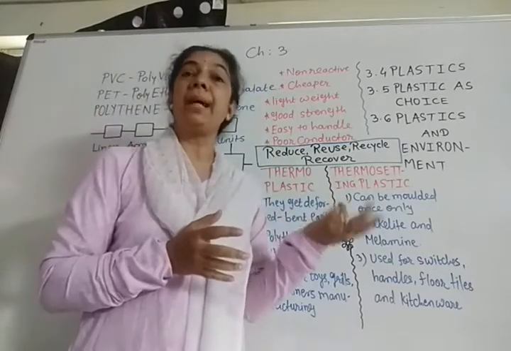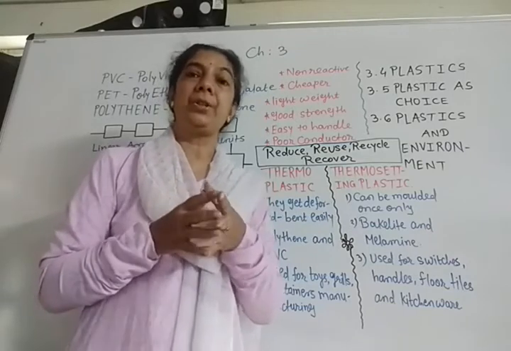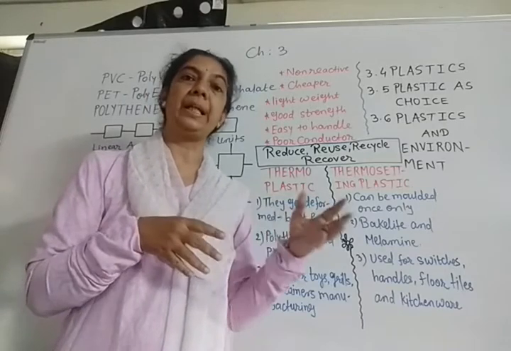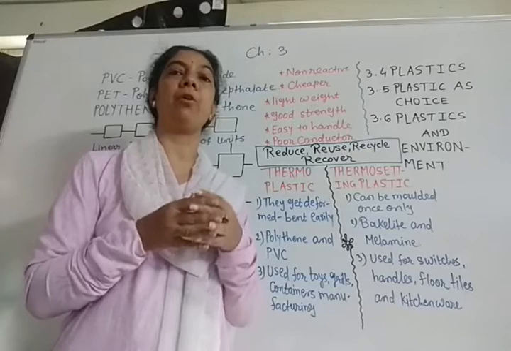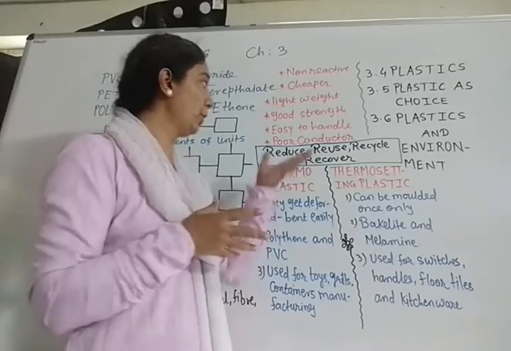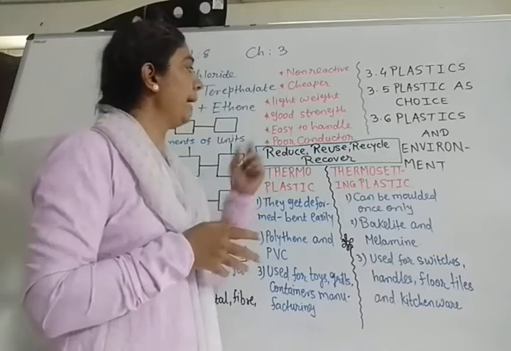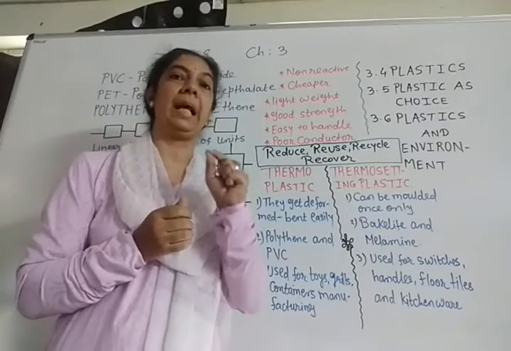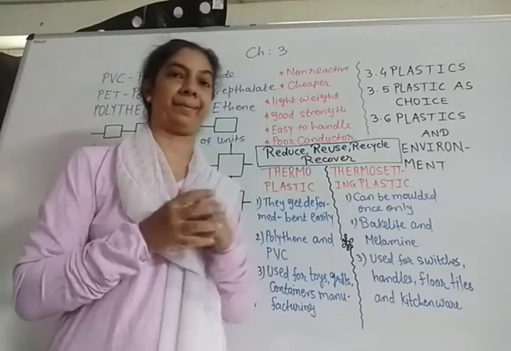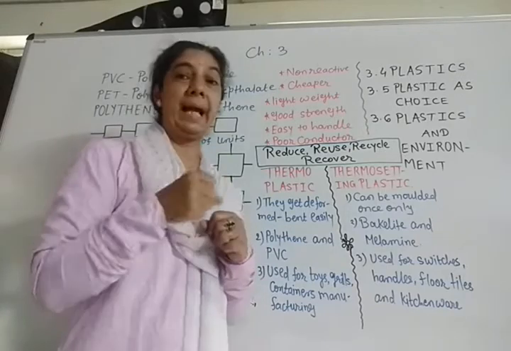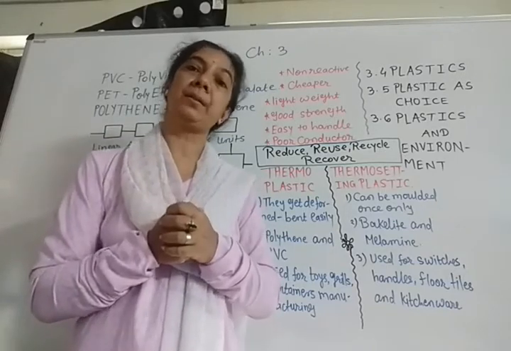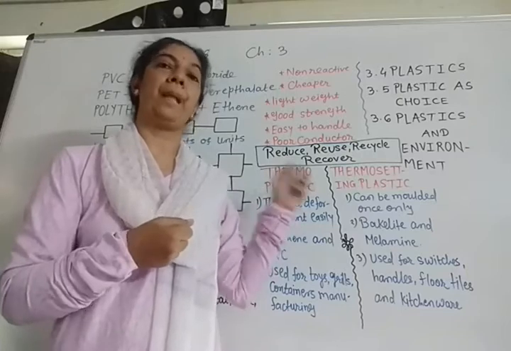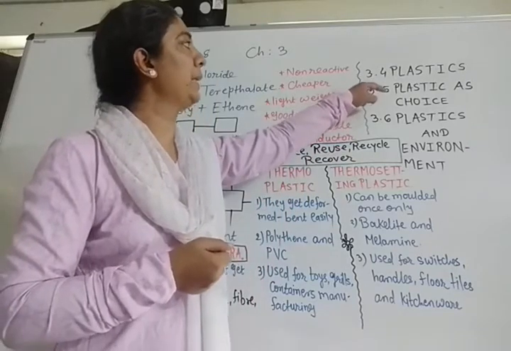Next, it is easy to handle. The material which is made up of plastic can be washed very easily. It does not need any kind of special treatment for cleaning or for maintaining. That's why also it is our first choice. And most important, it is a poor conductor. That means it does not allow electricity to pass through it. So the handles of most of the things like a tester or any pen are made up from plastic. So plastic is our first